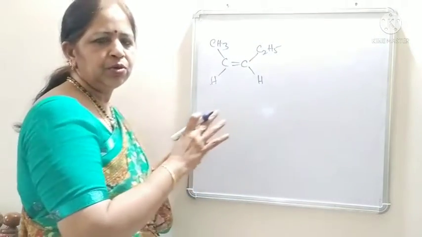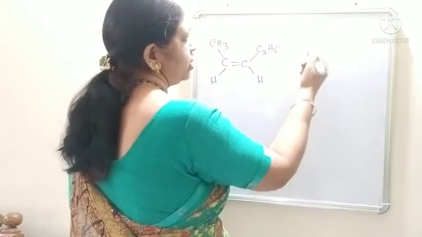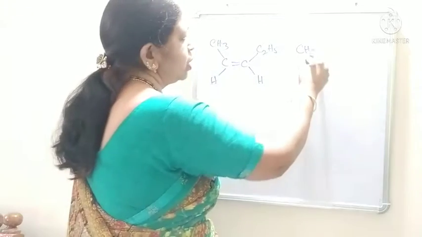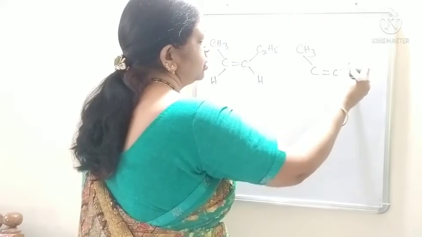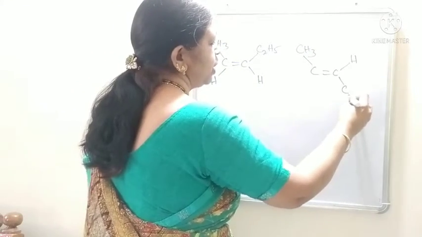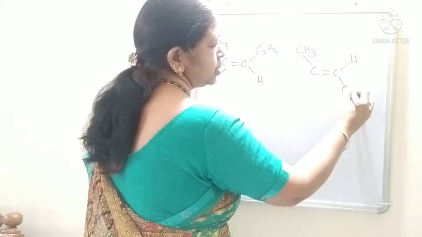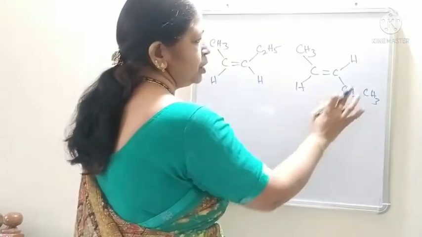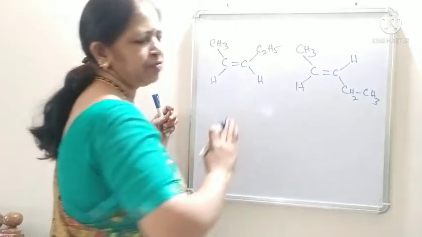So these two groups are different. Even if we take its trans isomer, CH3, C double bond C, H, C2H5, where C2H5 means CH2, CH3, and H, this group is different and this group is different.